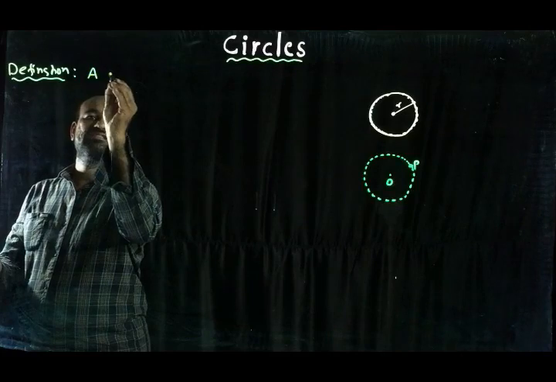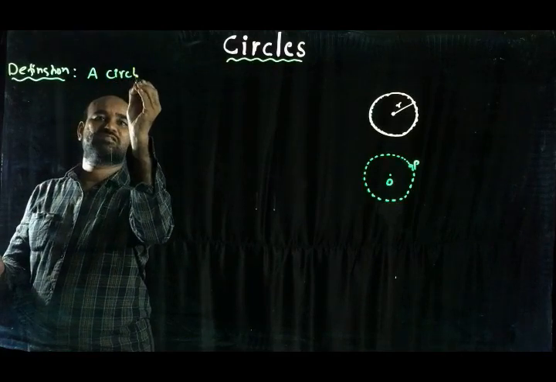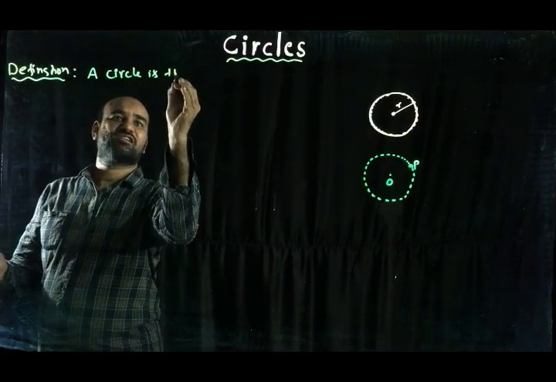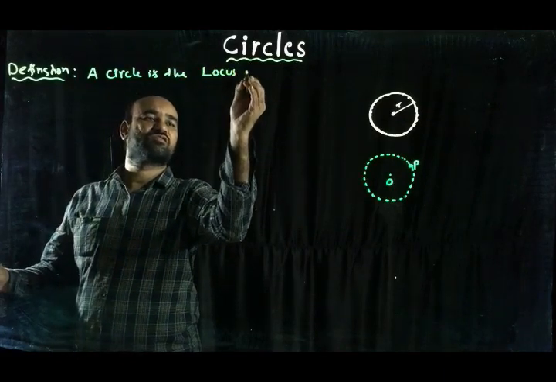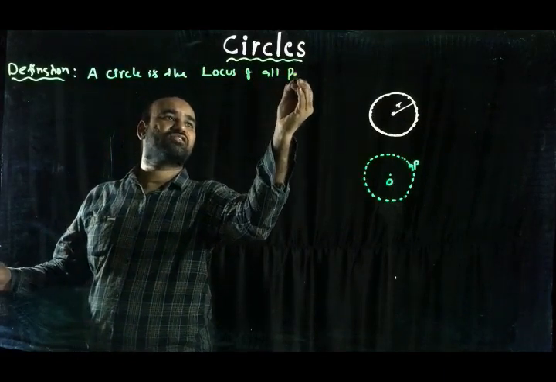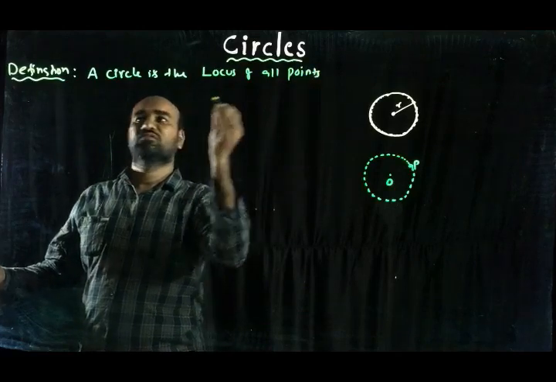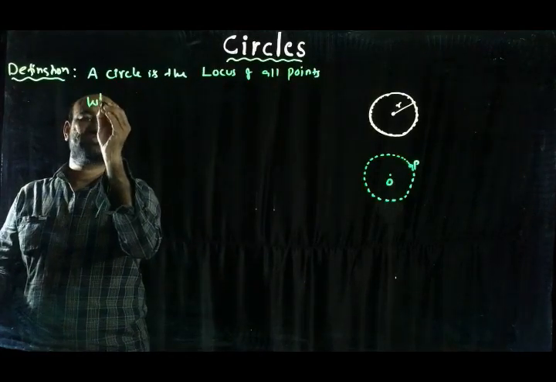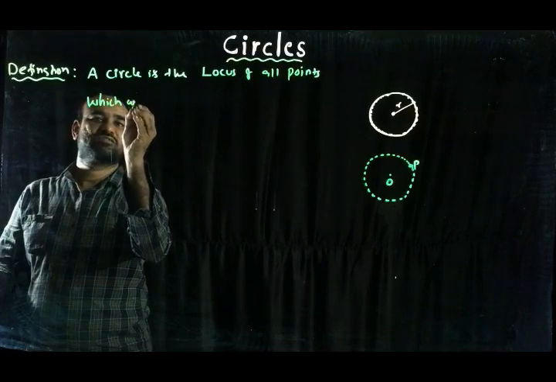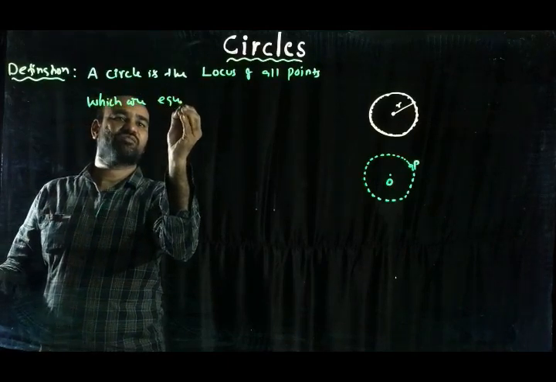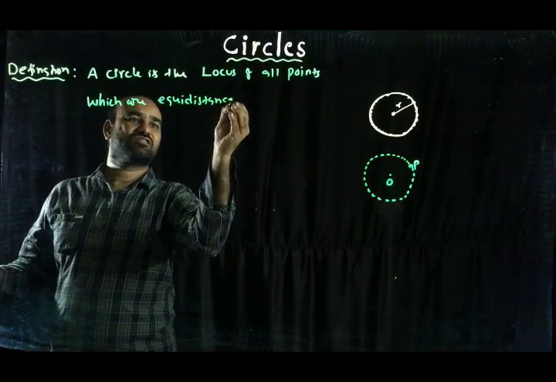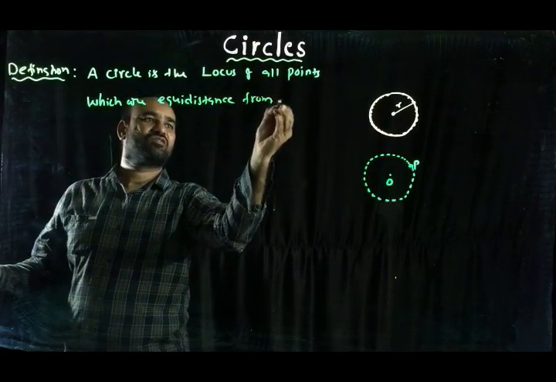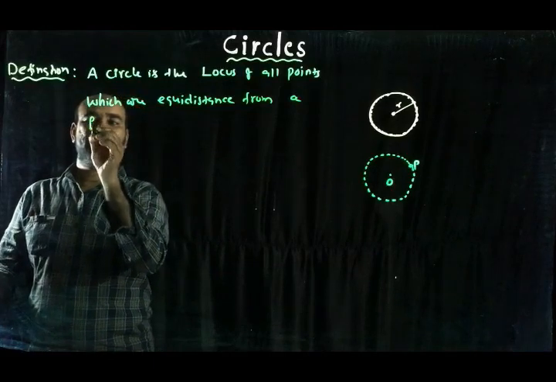A circle is the locus of all points which are equidistant from a fixed point.